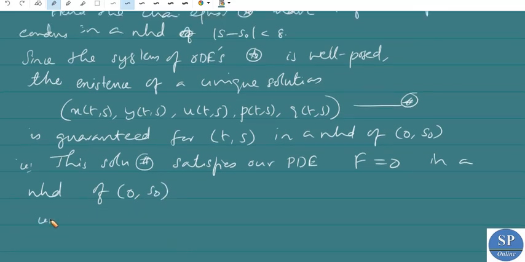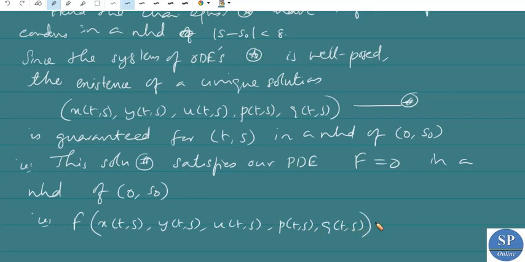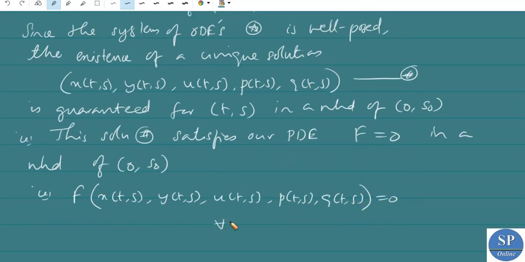That is, we have f of x of t comma s, y of t comma s, u of t comma s, p of t comma s, q of t comma s is equal to 0 for every mod s minus s naught less than delta and mod t less than epsilon. That is, for every s in a neighborhood of s naught and for every t in a neighborhood of t equal to 0. This is actually mod t minus 0 less than epsilon, that is in a neighborhood of t equal to 0 and in a neighborhood of s equal to s naught.